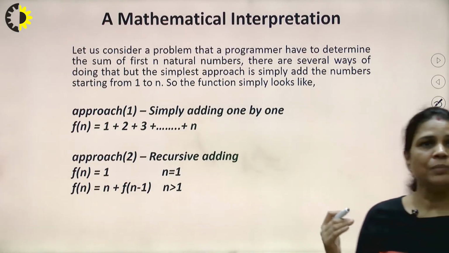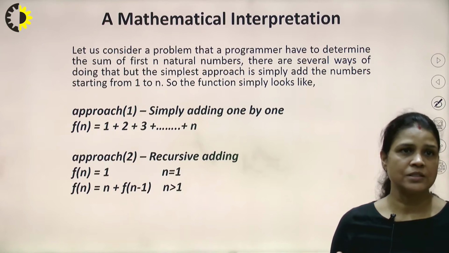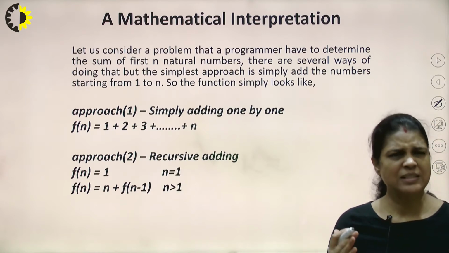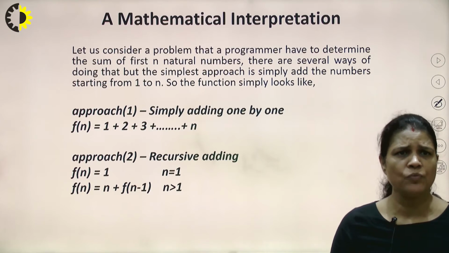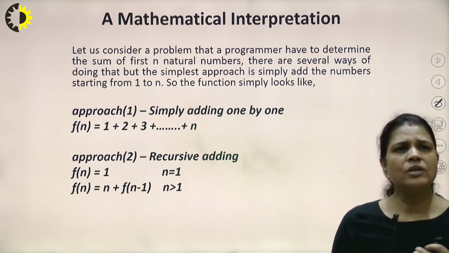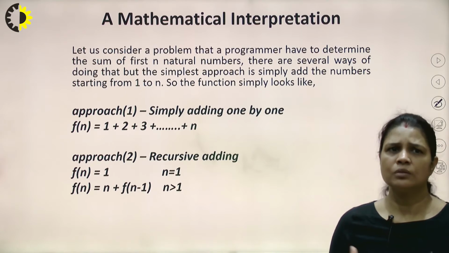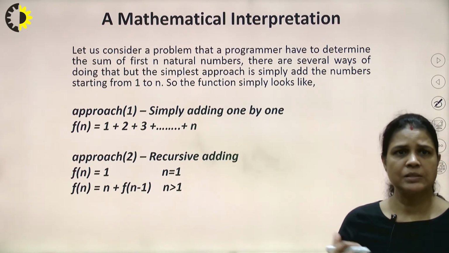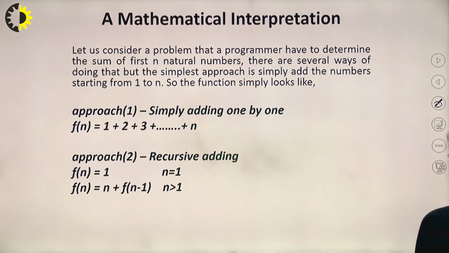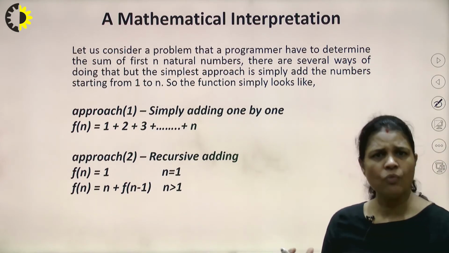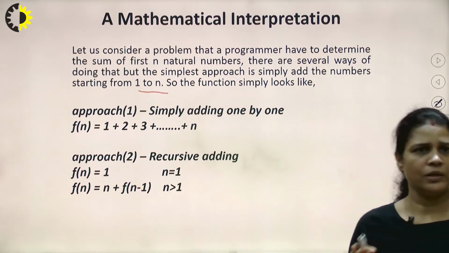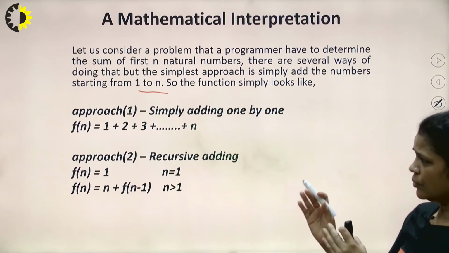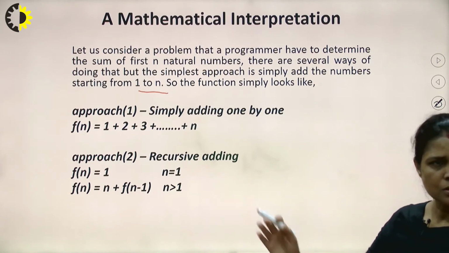Now, this is the mathematical interpretation of the recursion process. Let us consider a problem where a programmer has to determine the sum of the first n natural numbers. There are several ways of doing this, but the simplest approach is to add the numbers starting from 1 to n.